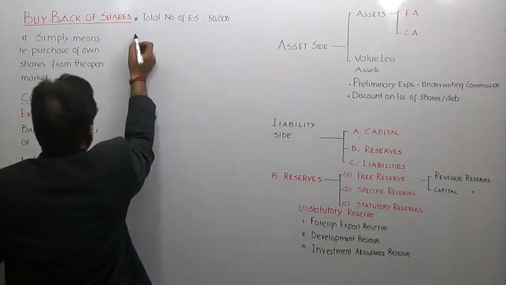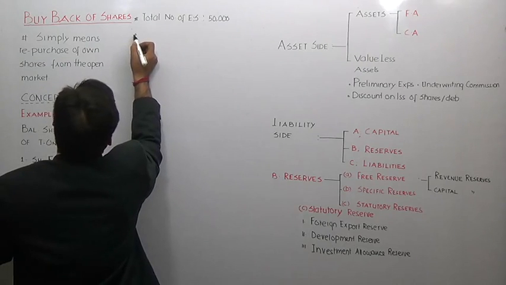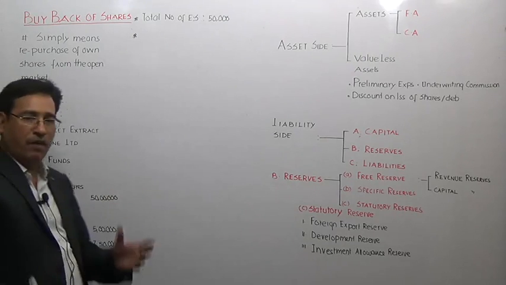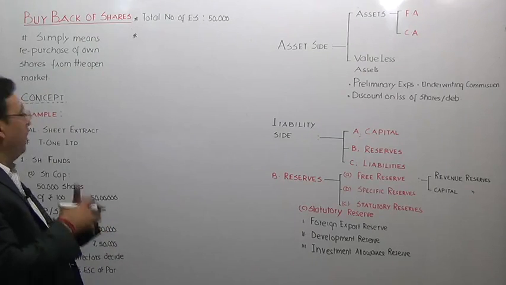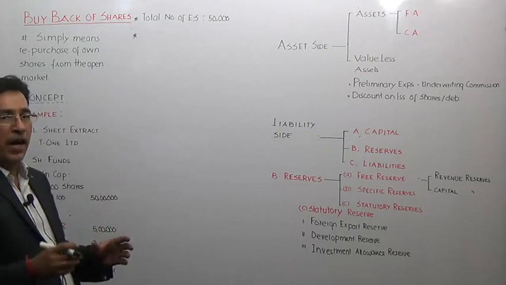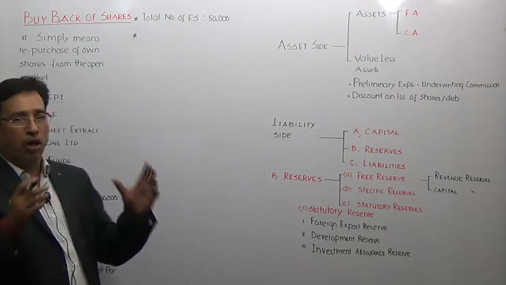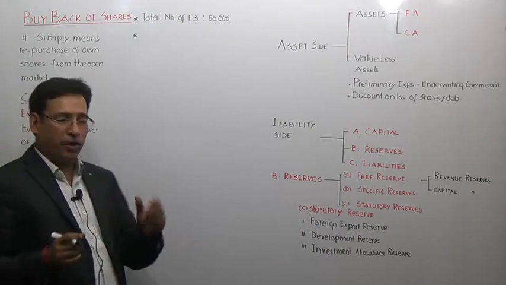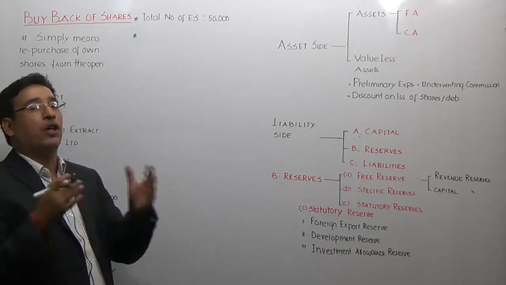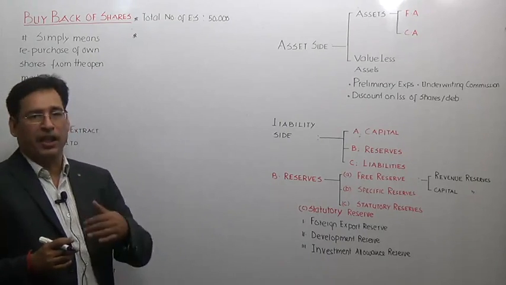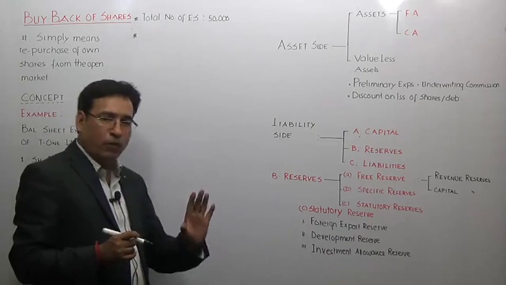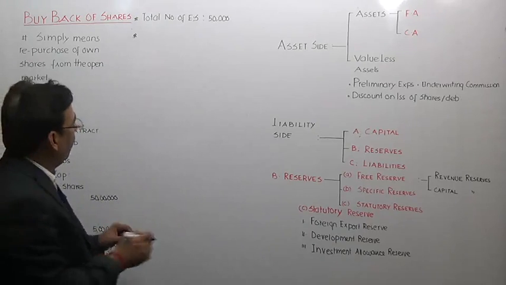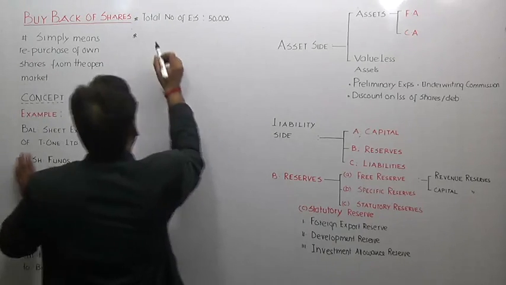Now could you tell me the number of shares which the company wants to buy back? It is written again in the question: 25% of the equity share capital is being bought back. So the company is buying back only 25%. We will talk later, when we pick up the theoretical part, that the maximum number of shares an entity can buy back cannot exceed 25%, but it can be lower than that. Anyway, at this moment your focus should be over here only. We are not entering into the legal jargon at this moment.